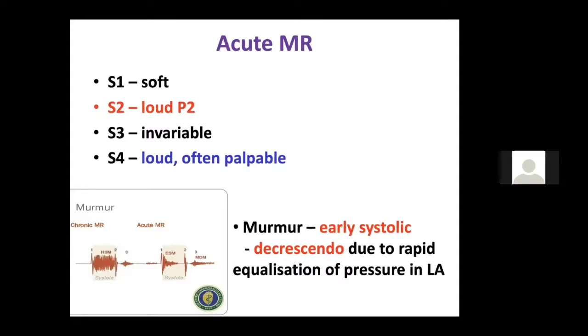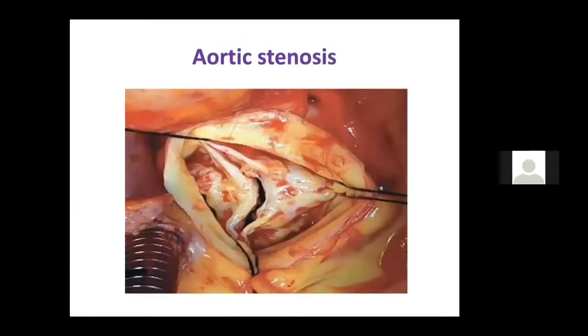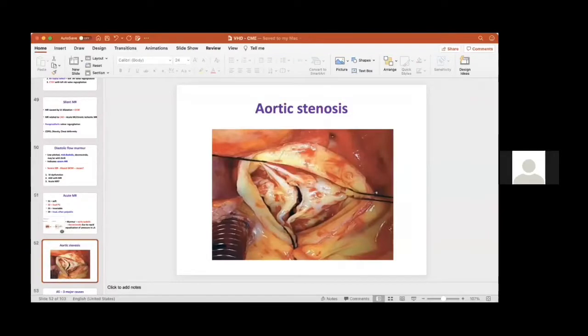You won't get a down and out apex like in chronic MR. You won't get a pansystolic murmur. You'll get an early systolic murmur. It is only a decrescendo murmur. So all these findings you should know about chronic versus acute MR. I think today we'll just end the discussion with mitral valve disease. Tomorrow we'll have a discussion about aortic valve disease.